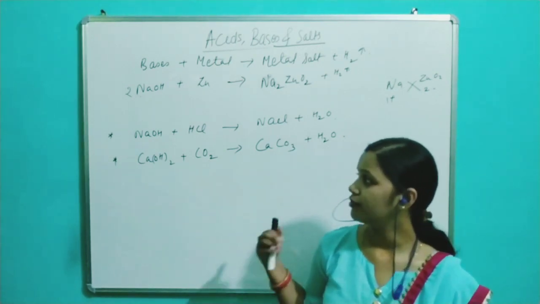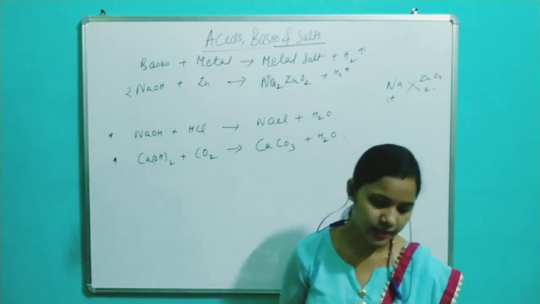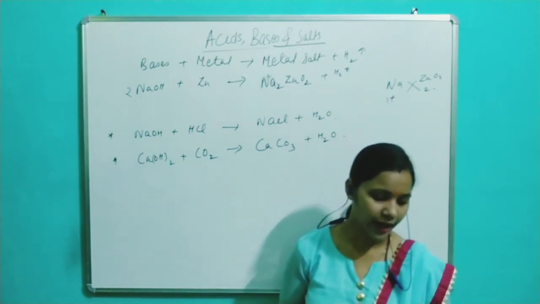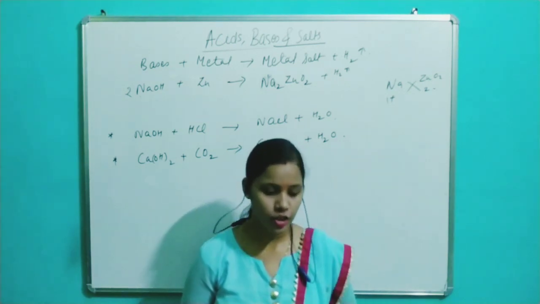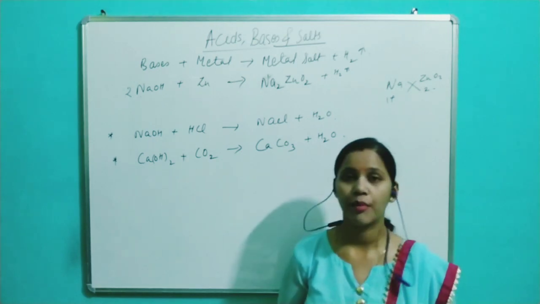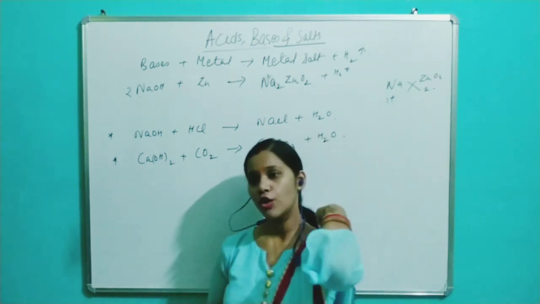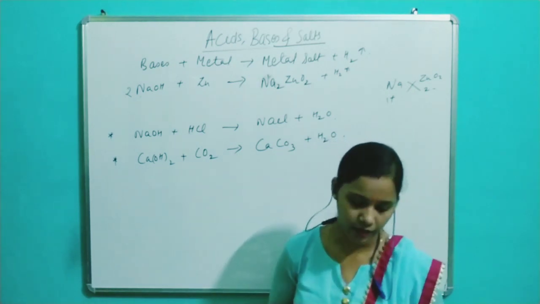Again, bases have many other uses. For example, calcium hydroxide is used in the manufacture of bleaching powder. Sodium hydroxide is used in manufacture of soap. Sodium carbonate is used as washing soda. Sodium hydrogen carbonate is used in fire extinguishers. So overall, if we see, these bases are quite useful in our lives.